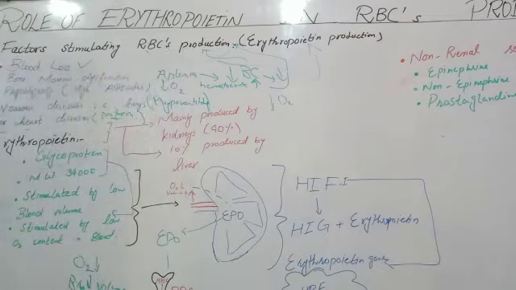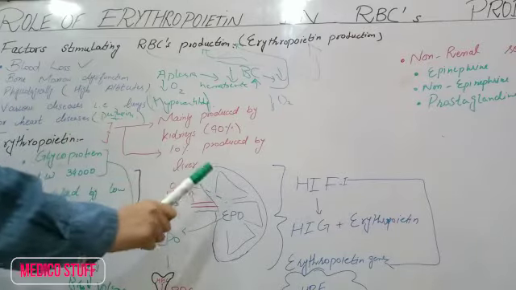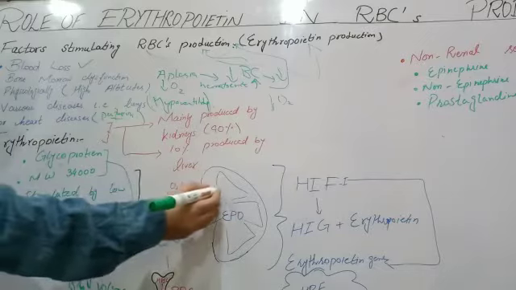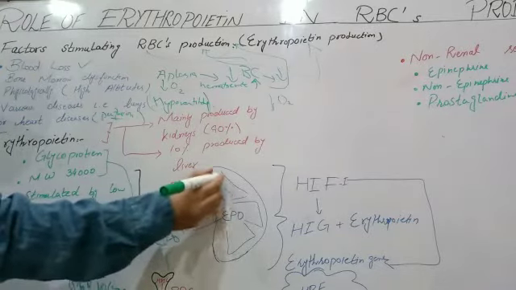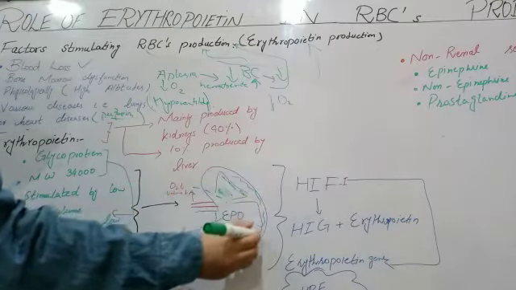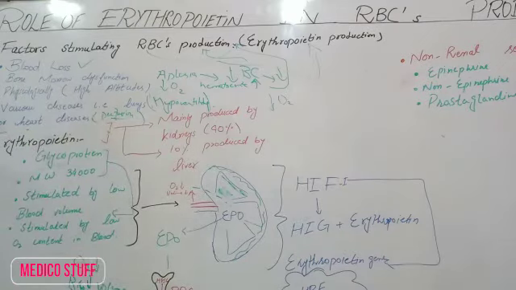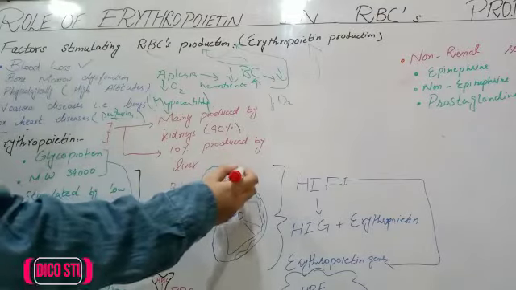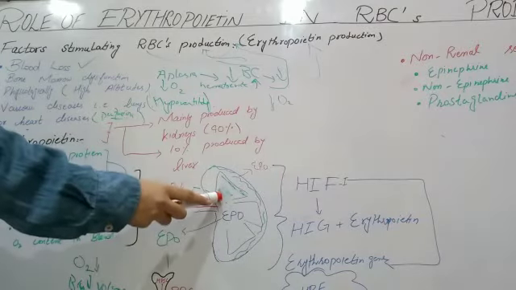So we will study where this erythropoietin comes from in our body. There are two kidneys, one pair of kidneys. In the kidney, fibroblast-like cells are present in the upper medulla and cortex. These fibroblast-like cells are responsible for the formation of erythropoietin. So erythropoietin is produced from here.